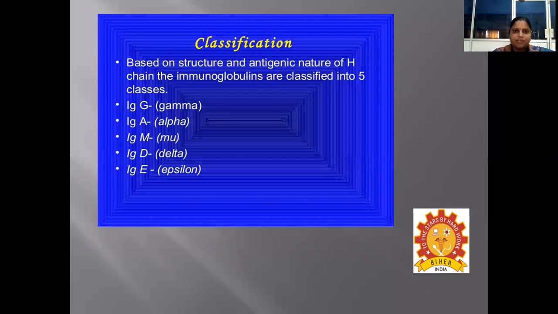Coming to the classification of immunoglobulin, based on the structure and the antigenic nature of the heavy chain, the immunoglobulins are classified into five classes: IgG, IgA, IgM, IgD, and IgE.